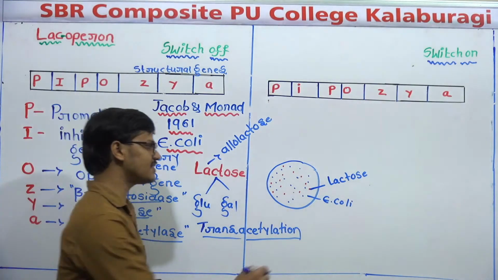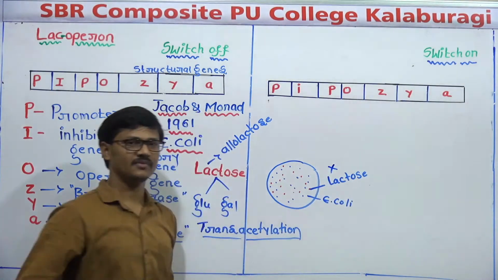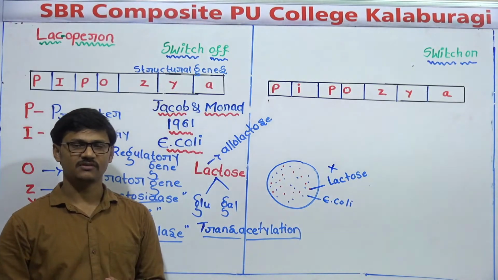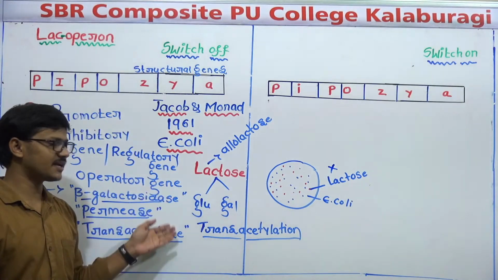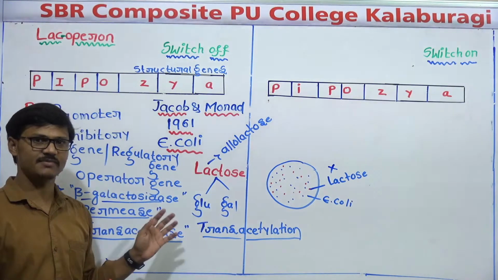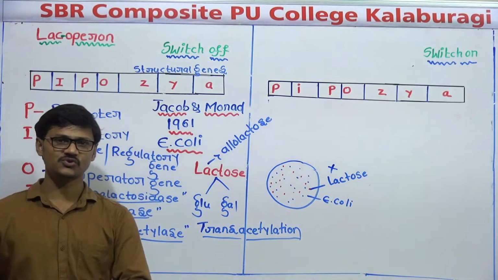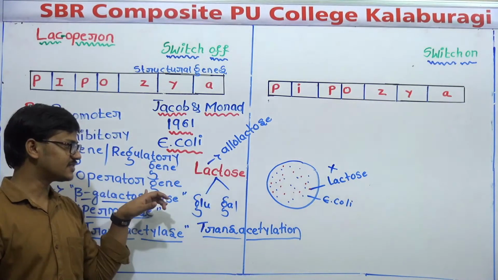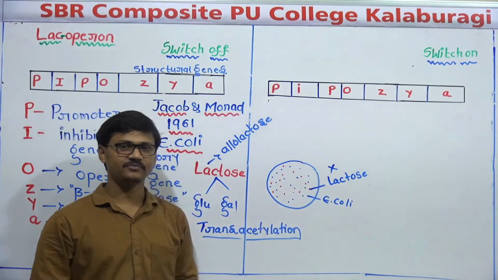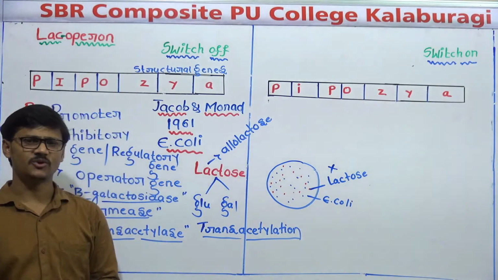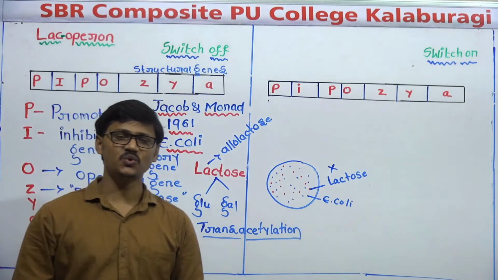Just imagine there is no lactose in the medium. There is no availability of lactose. When there is no availability of lactose, what is the use of these three enzymes? Even if they are produced, it is of no use. That's why these three enzymes are not produced when there is no lactose in the medium. So one thing is clear. In the last class, I told you about two types of genes.